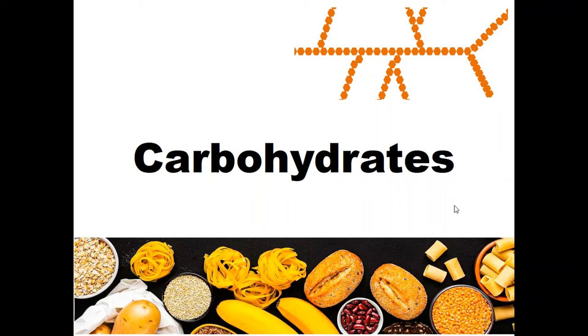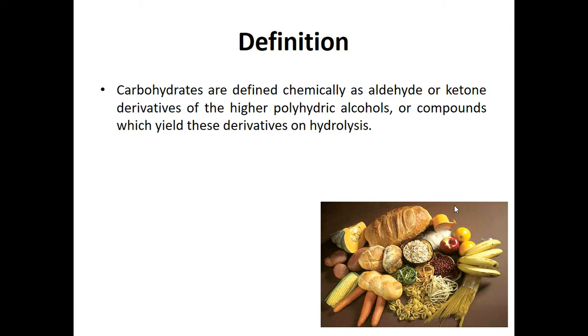Hello everyone, we begin our lecture on carbohydrates. Here we will cover the general concept of carbohydrates and the classification of carbohydrates with suitable examples. Now the definition: carbohydrates are defined chemically as aldehyde or ketone derivatives of the higher polyhydric alcohols, or compounds which yield these derivatives on hydrolysis.